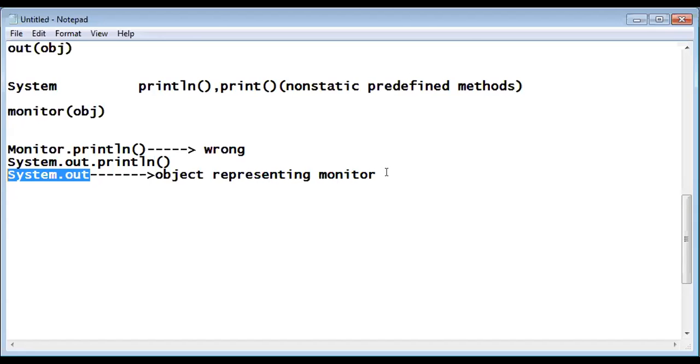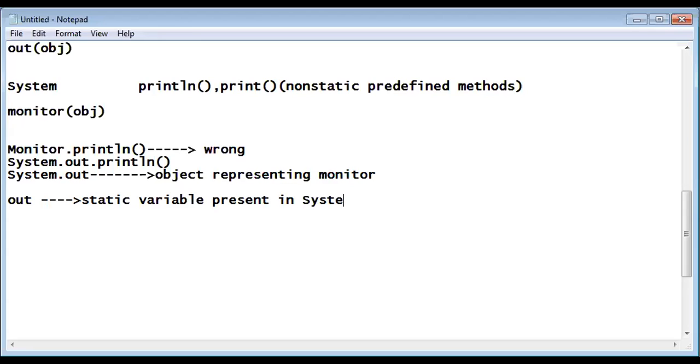Okay, fine, you got your answer. But what about that system dot out? I am telling you that out is a static variable present in the System class. System is a class or not? Yes, capital letter is there. Predefined or user defined? Predefined. Perfect. So System is a predefined class, and out is a static variable, and static variables are known as fields in Java.